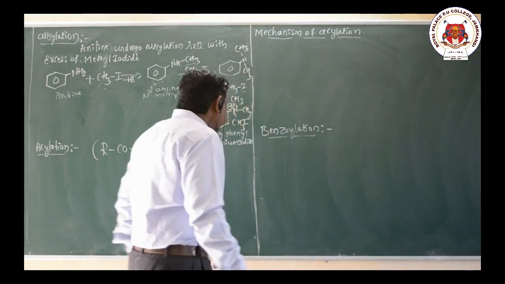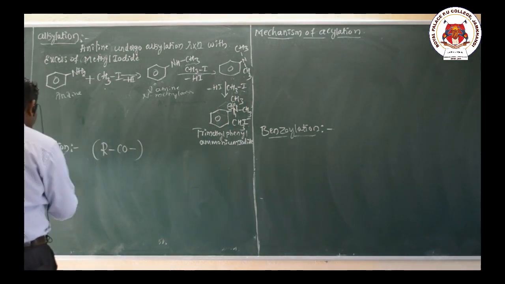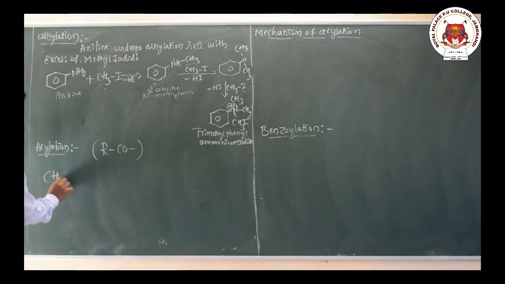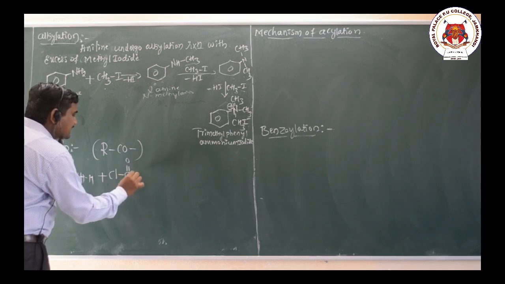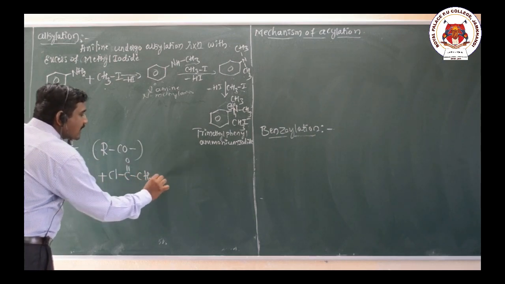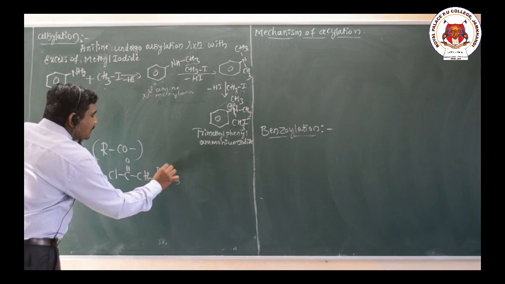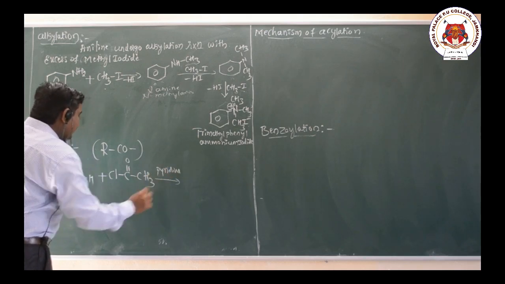Now I will take one example. Primary amine CH3NH2, methylamine, reacts with acetyl chloride in presence of pyridine catalyst. So what happens here?